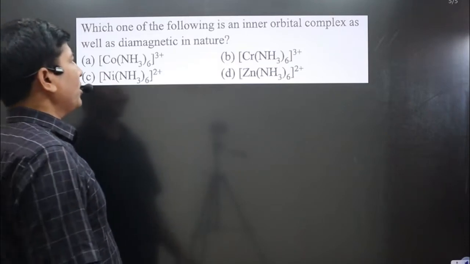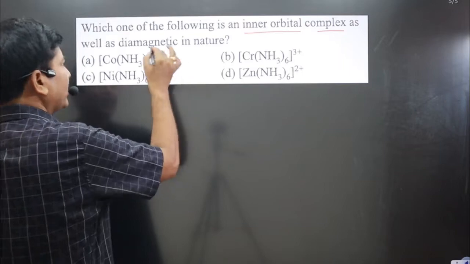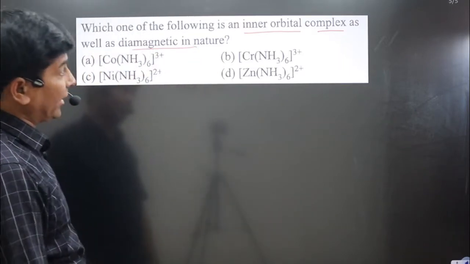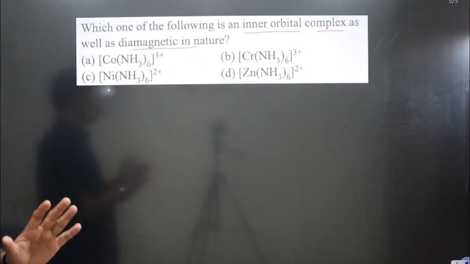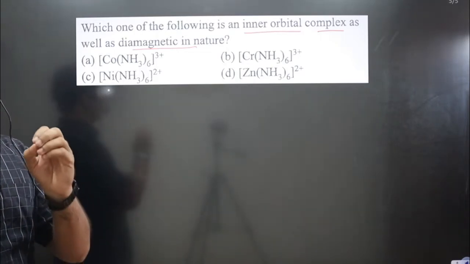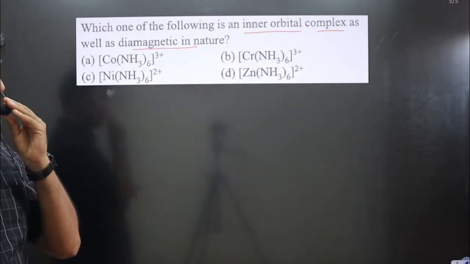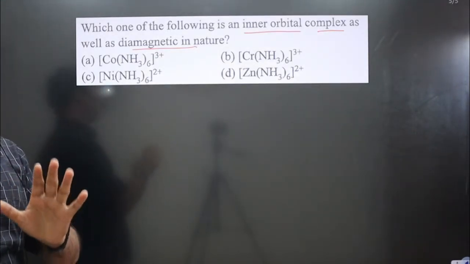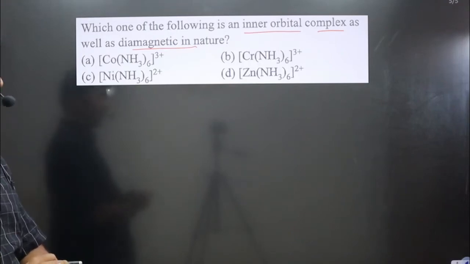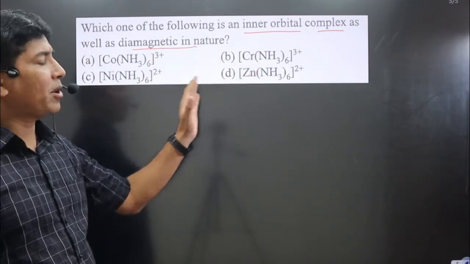The question says: which one of the following is an inner orbital complex as well as diamagnetic by nature? Inner orbital complex is formed by strong field ligand. In any complex in which a strong field ligand is present, pairing of electrons will take place, and inner orbital complex formation also takes place.